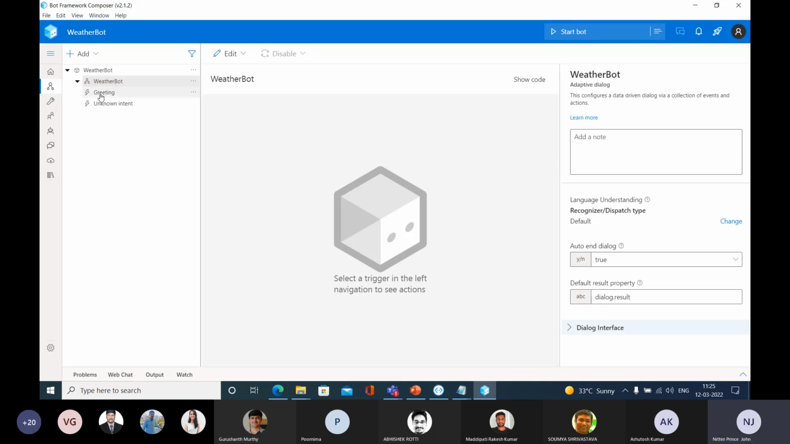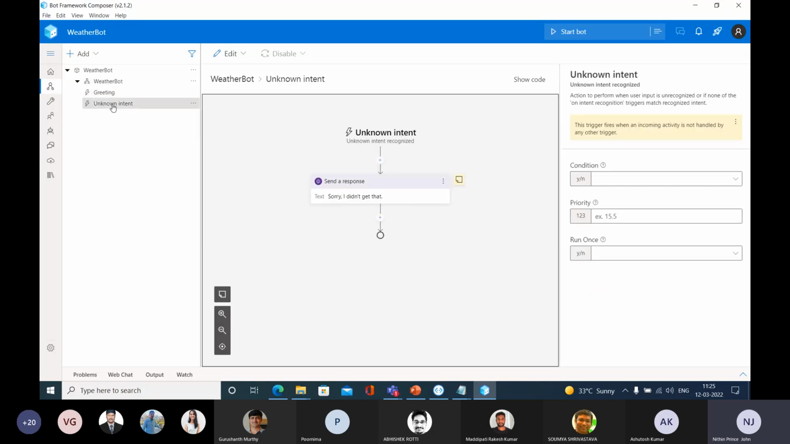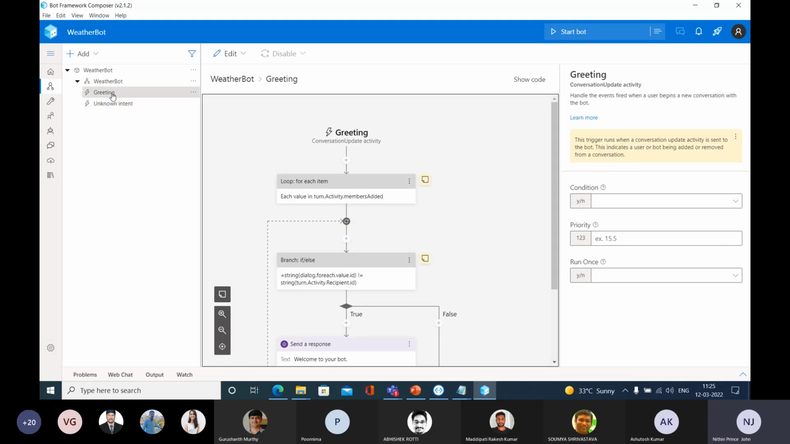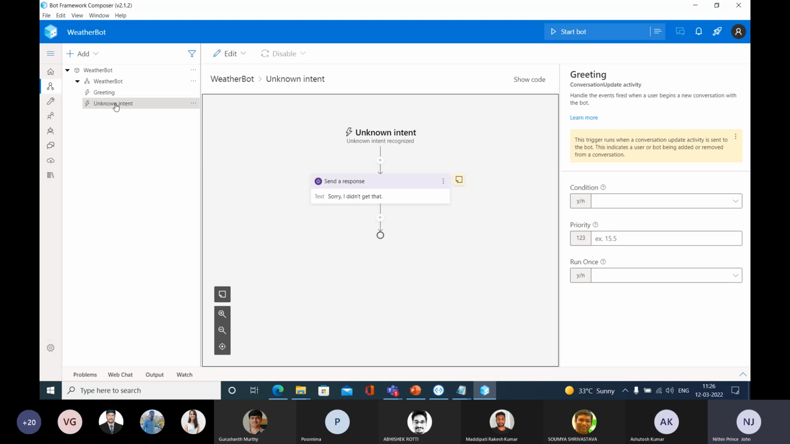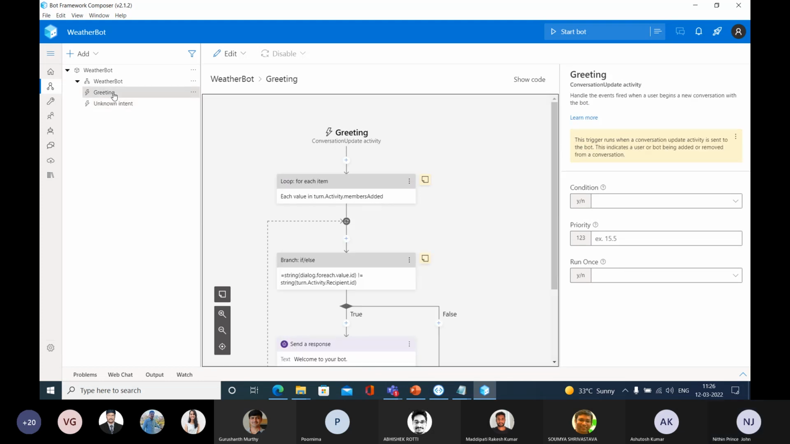Inside that dialog, you'll be having two triggers. You can see one greeting trigger here, and an unknown intent trigger here. Two triggers are there. This is the greeting trigger, and this is the unknown intent trigger. So let me select this greeting trigger.